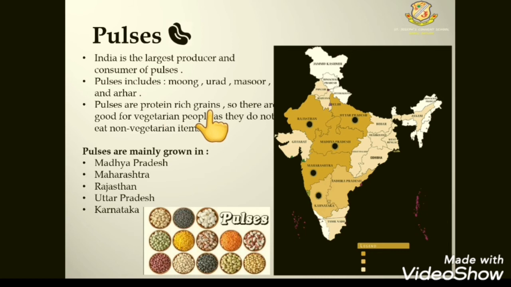Pulses are protein rich. We all know that dal is always rich in protein. So they are good for vegetarian people as they do not eat non-vegetarian items. For vegetarians, pulses are very good for their protein gain. Pulses are mainly grown in Madhya Pradesh, Maharashtra, Rajasthan, Uttar Pradesh and Karnataka. This black dot indicates the states where pulses are grown in good quantity, that is Rajasthan, Madhya Pradesh, Uttar Pradesh, Maharashtra and Karnataka.